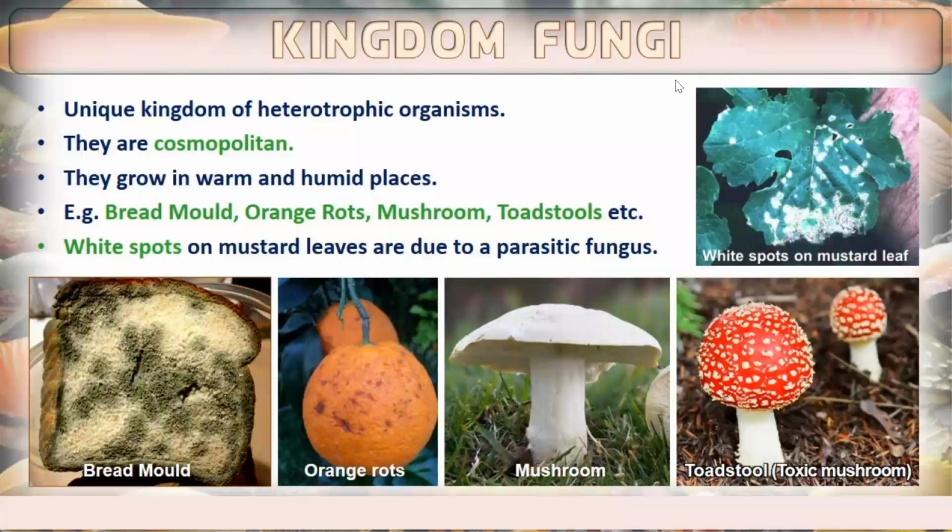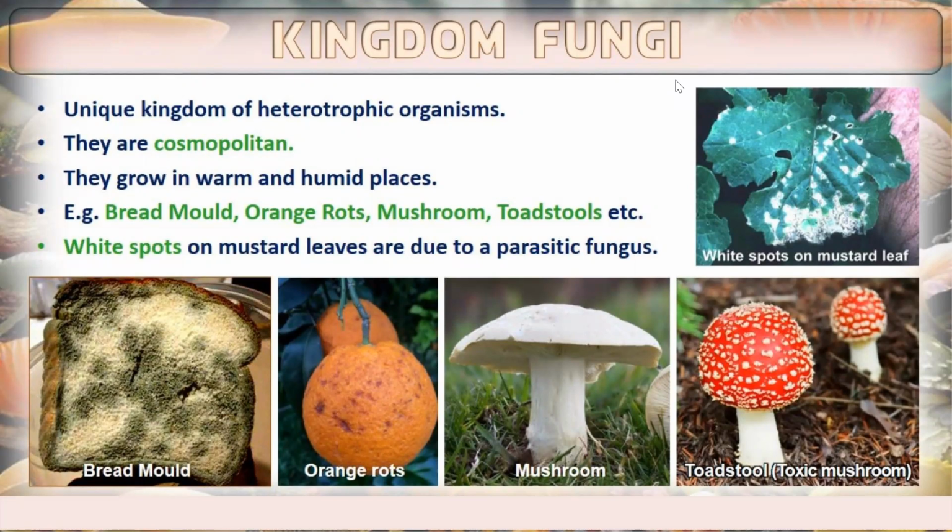So let's begin. Fungi are a unique kingdom of heterotrophic organisms. They are known as cosmopolitan because they can grow in warm and humid places. You will find that the applications of fungi are many. So they are basically cosmopolitans, and they grow in warm and humid places.